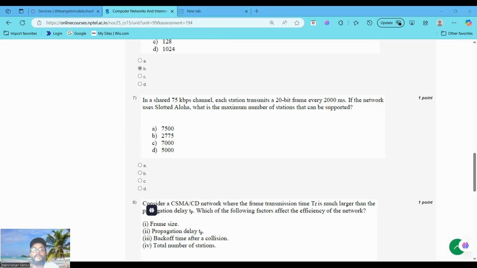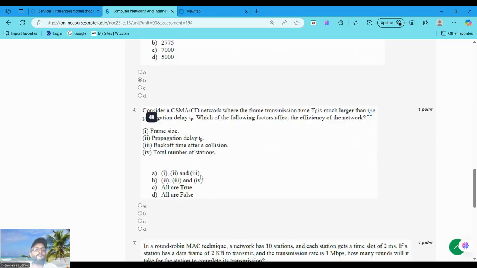If you calculate, it is 27,750 by 10, that is 2775. So the maximum number of stations that can be supported is 2775, and we choose option B. Clear? Now moving to question number 8.